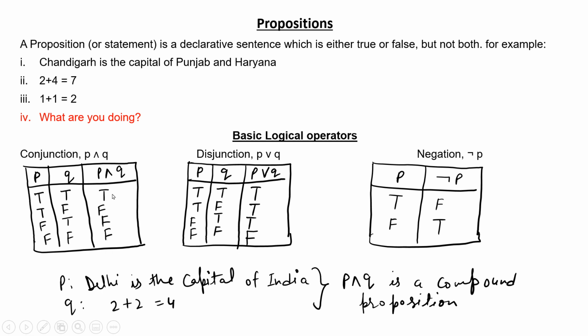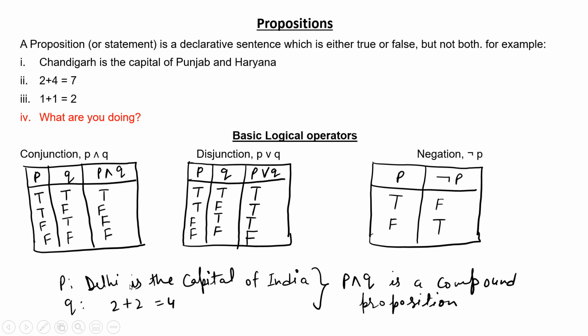P and Q is true when both P and Q are true, otherwise it is false. P or Q is false when both P and Q are false, otherwise it is true. For the negation of P, if P is true, then negation of P is false. If P is false, then negation of P is true.